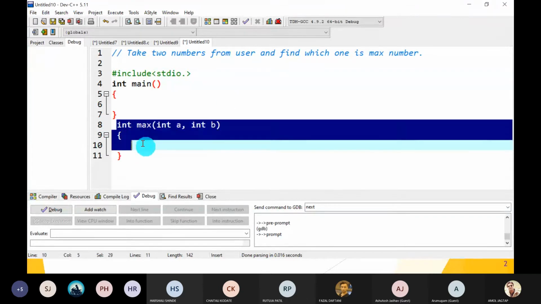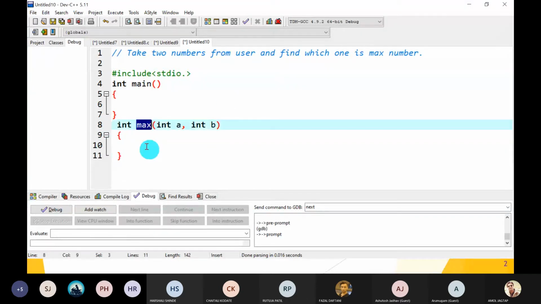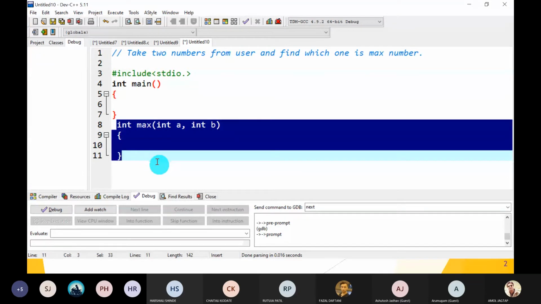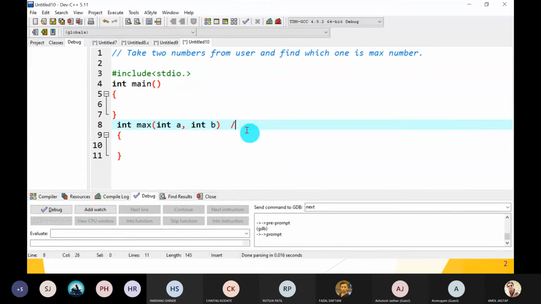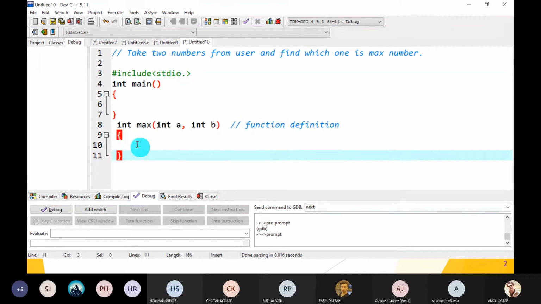This is another function. This is the structure for the max function. So the max function has return type int and an argument list. This argument list is called the formal argument list, int a and int b. These two arguments we have to pass to this max function. So this whole is called the function definition. Understood, guys? This whole is called function definition.